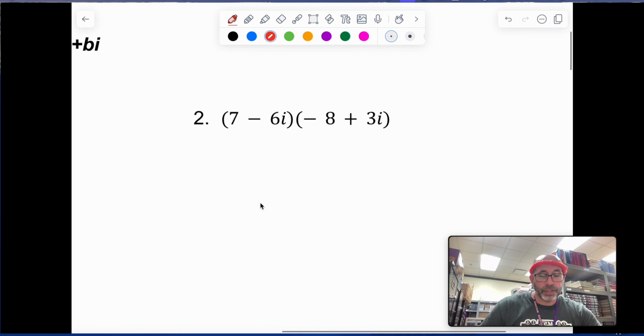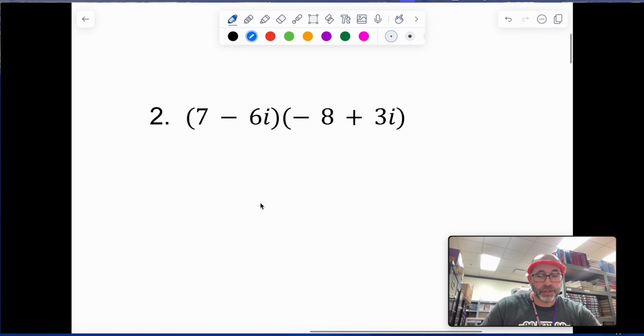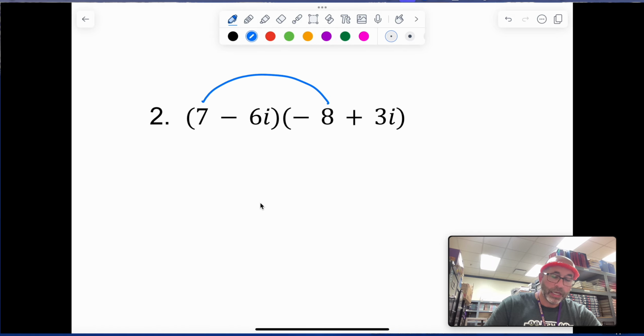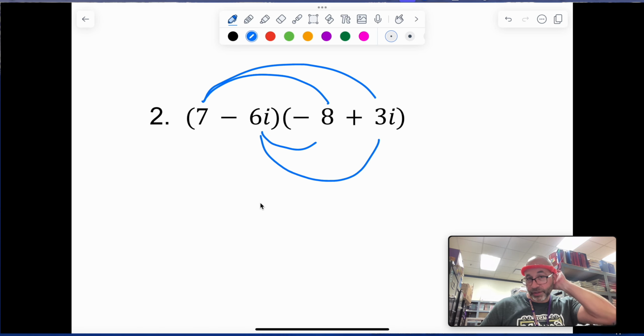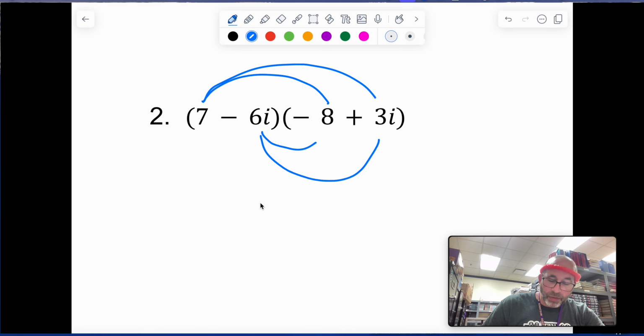When we look at a problem like number 2 and you're doing multiplication with these, you still multiply just like you would when you have a binomial times a binomial. So when we're doing this, just go through and multiply like you normally would, your whole FOIL method. I call it the moon method because it looks like a moon. But we multiply this out, we're going to end up with negative 56, positive 21i, positive 48i, and then we have minus 18i squared.